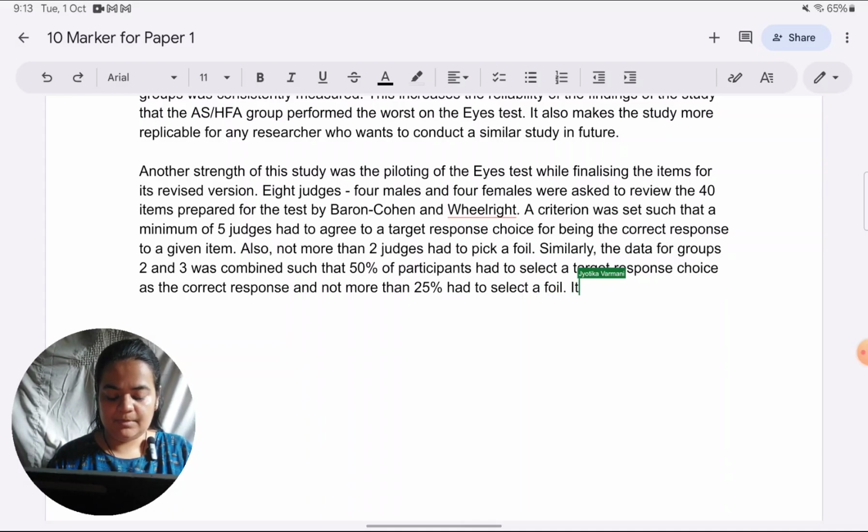Items which did not meet these criteria were eliminated,